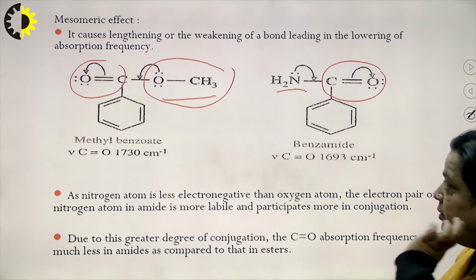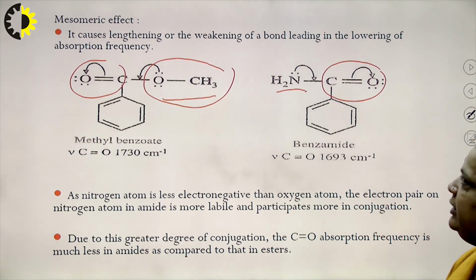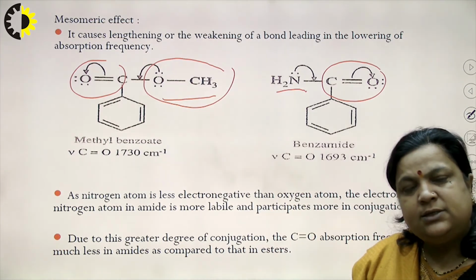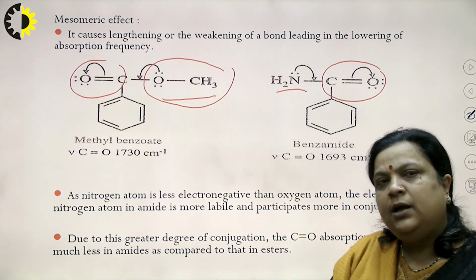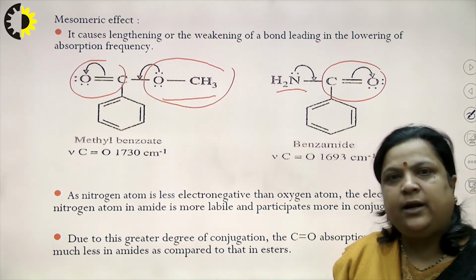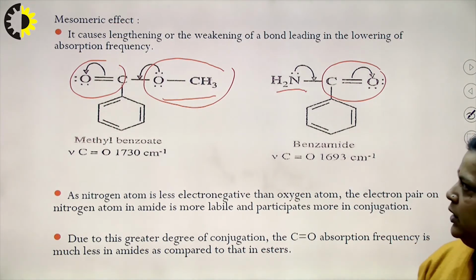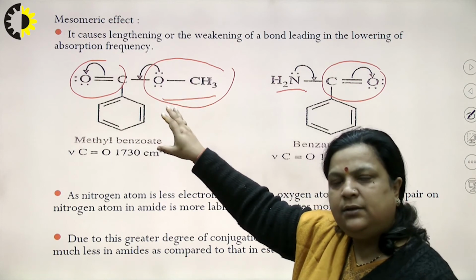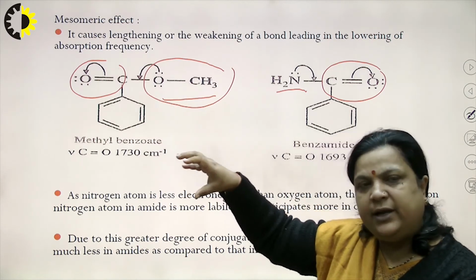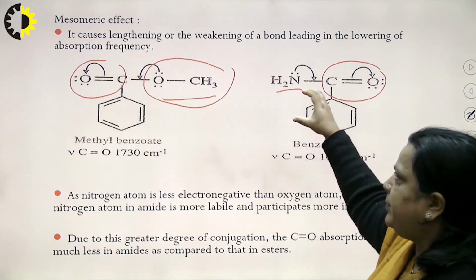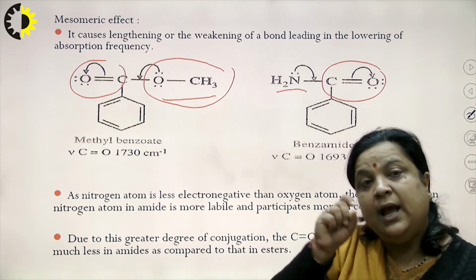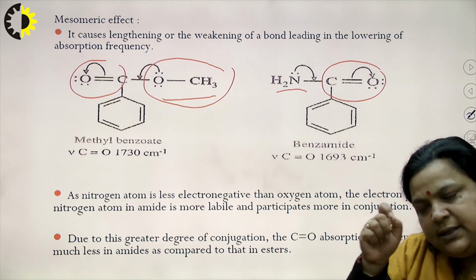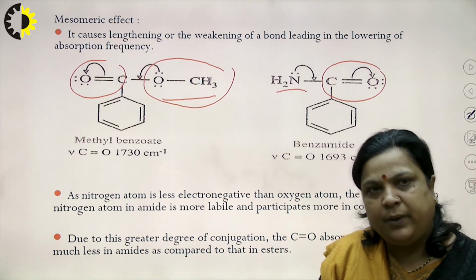Now, if we check the electronegativity, nitrogen is less electronegative than oxygen. So, the tendency to retain the electron, oxygen will have this type of tendency more as compared to nitrogen, because oxygen has high electronegativity. High electronegativity means it basically wants to retain its lone pair.